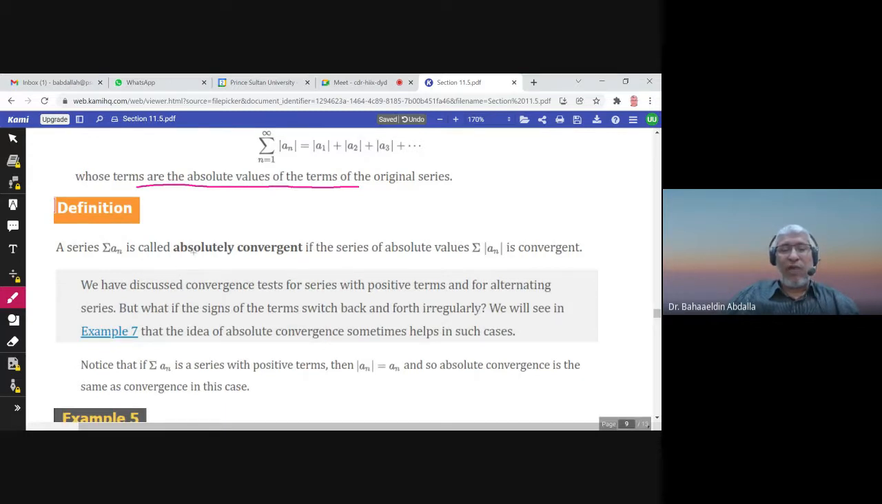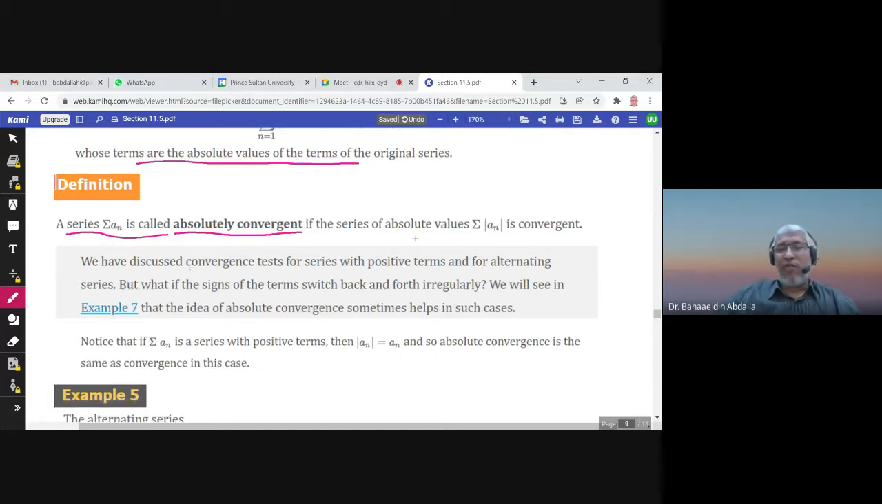So we will define now what we mean by absolutely convergent. Some series are absolutely convergent. When do we say that a series is absolutely convergent? If the series summation absolute value of a_n is convergent. If the series of absolute values is convergent.